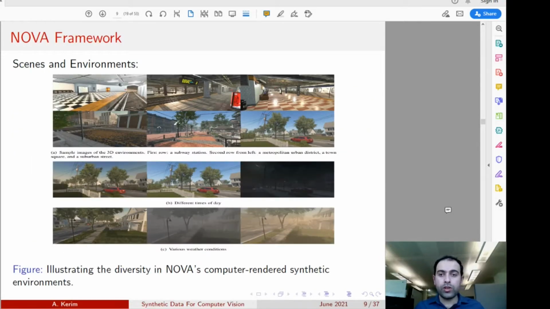Now, in addition to the diversity of the humans, we have other dimensions of diversity in terms of the scenes, the weather conditions, and the times of the day. Diversity is a very important factor if we are talking about using our synthetic data for training or even for testing.